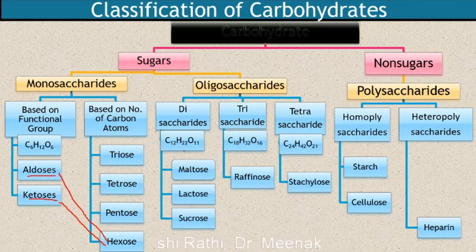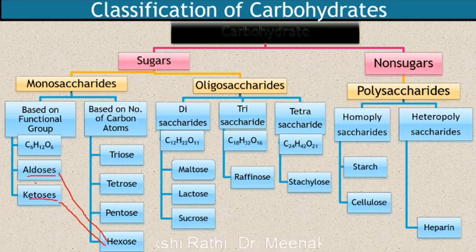Now see the general formulas of these. First we will see the monosaccharide. Mostly their general formula is considered as C6H12O6. While for disaccharide, the general formula is C12H22O11. For trisaccharide, the general formula is C18H32O16, and for tetrasaccharide, the general formula is C24H42O21.